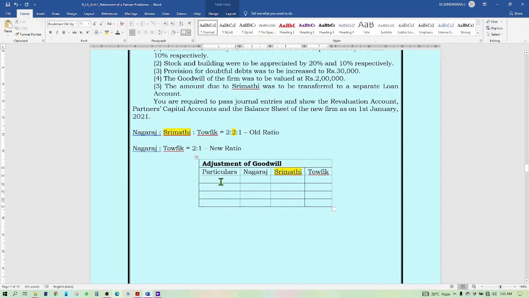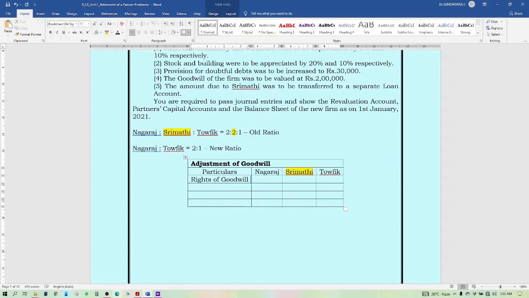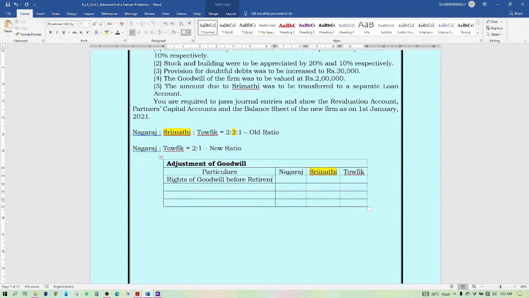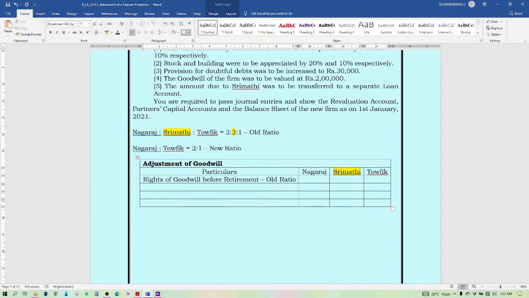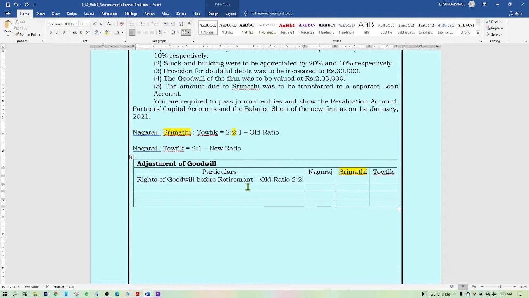The existing goodwill before retirement has to be shared by all the partners in the old ratio. That means 2 is to 1.